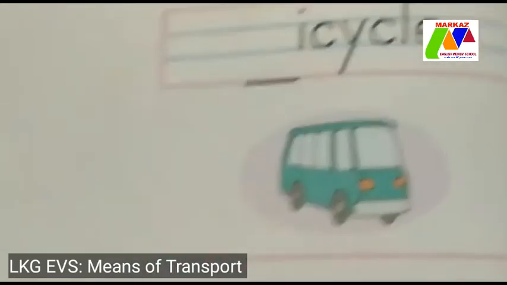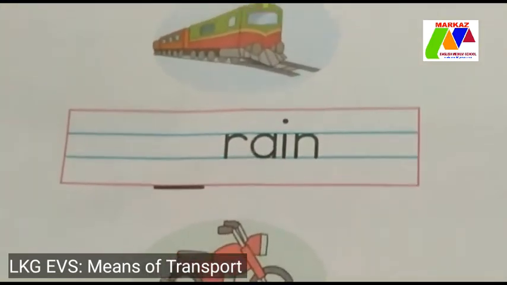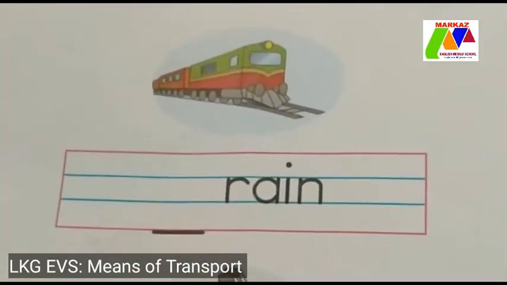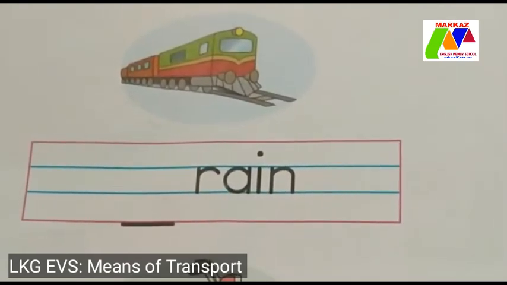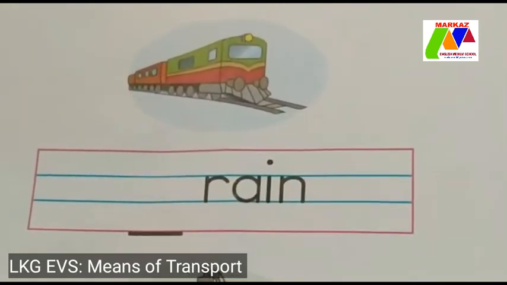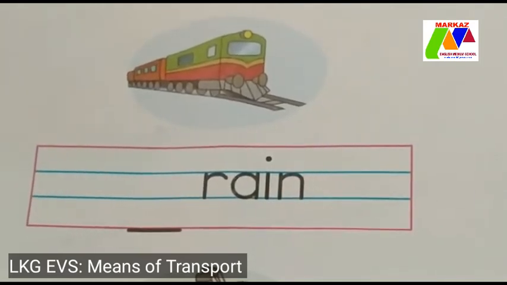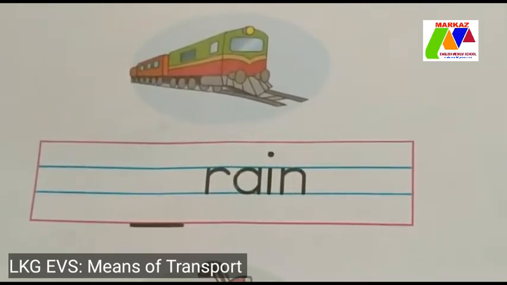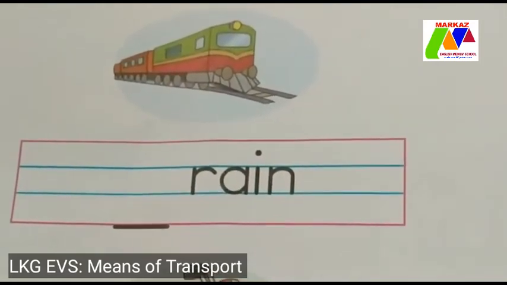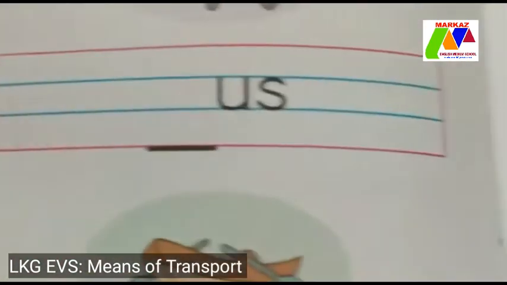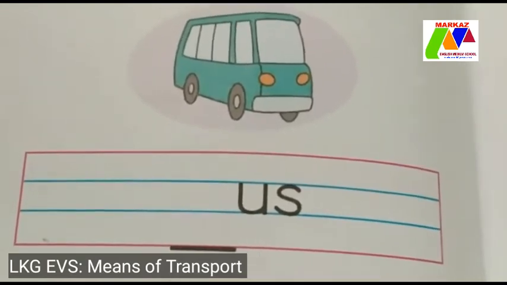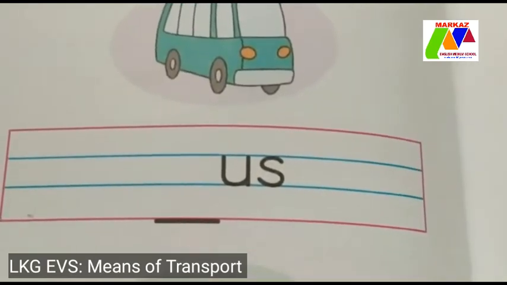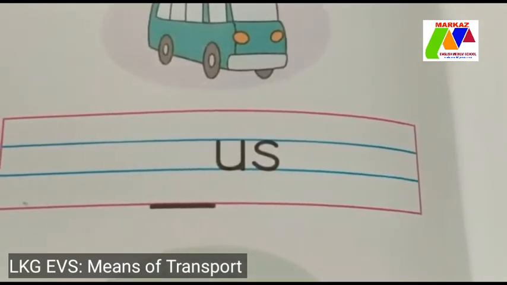B-I-C-Y-C-L-E. Bicycle. And what is this, children? This is train. What is the spelling of train? T-R-A-I-N. So, children, all of you write the first letter. What is the first letter? T. Okay. Next one, bus. What is the spelling of bus, children? B-U-S. So, children, all of you write the first letter.